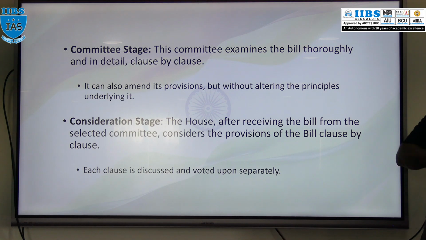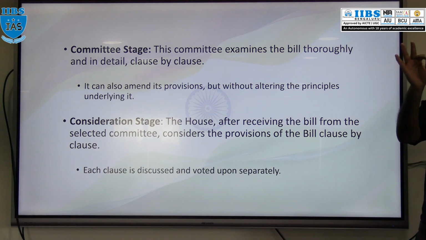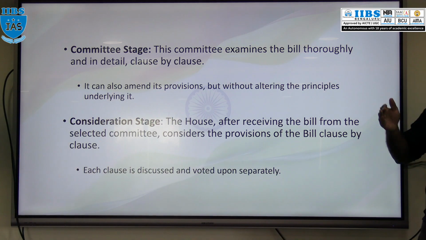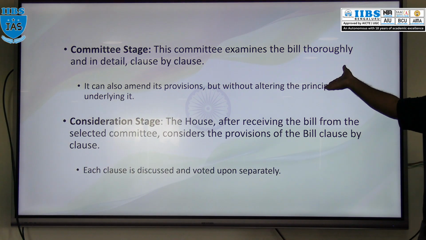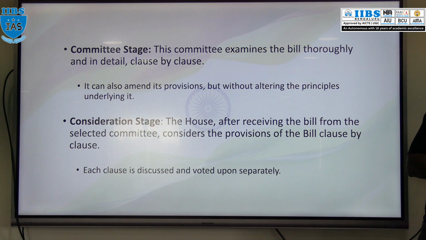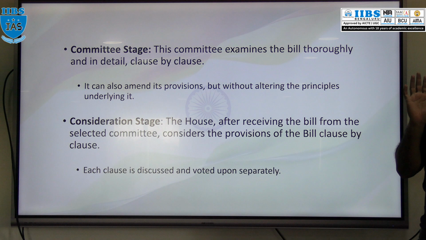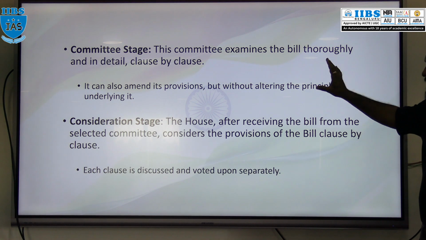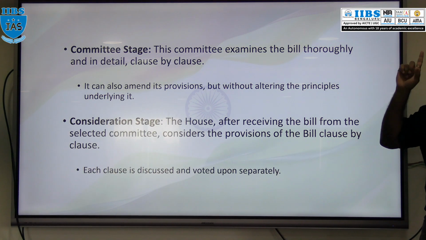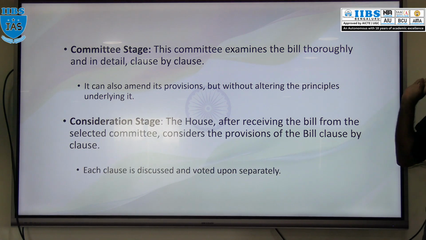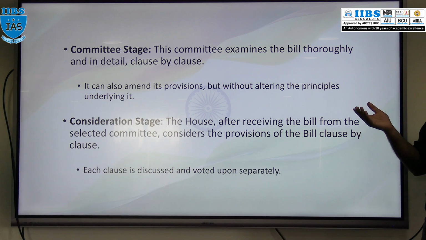What can the committee do? This committee will examine the bill clause by clause or provision by provision in detail. After examining, this committee will give its recommendation to change or add some provision or delete some provision. So that is the second sub-stage. First stage, general discussion. Second, committee stage. Third, consideration stage. So what is that?